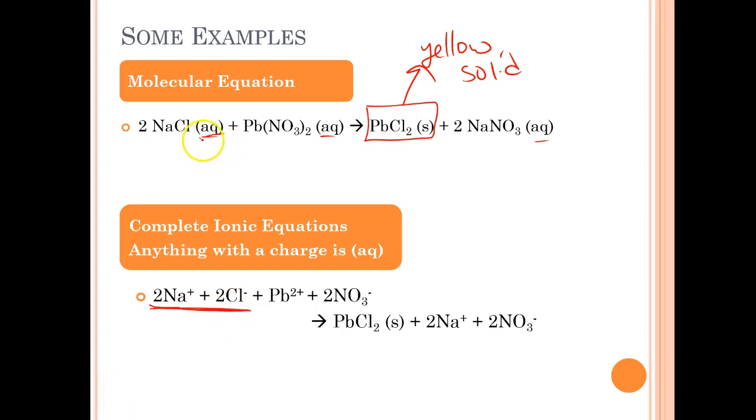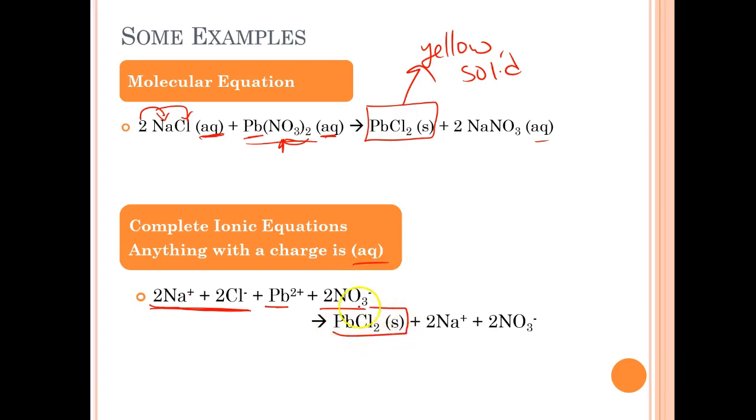But basically the idea is, has an AQ afterwards, this 2 distributes, two Na's with a plus sign, two Cl's with a minus sign. Technically, you should write a little AQ afterwards, but it's kind of implied by the fact that it has the charge. So if you write the charge, you can skip writing the AQ eight times. The Pb(NO3)2 is aqueous, so it breaks apart into one Pb, and then that 2 distributes, and you get two NO3s. And again, if you leave the charges on there, you don't have to write the AQ afterwards.